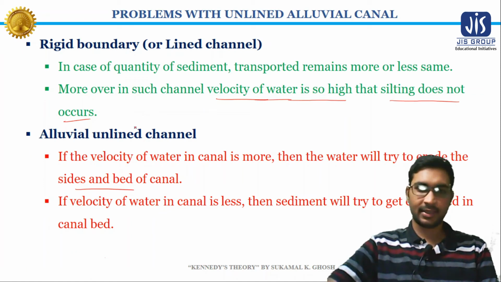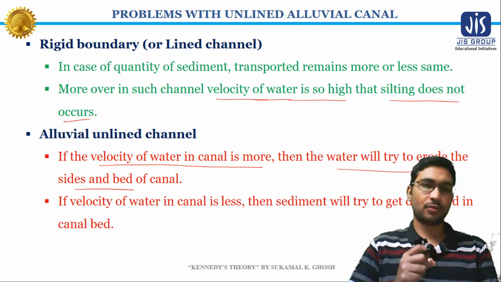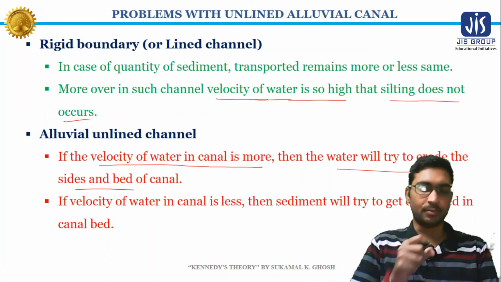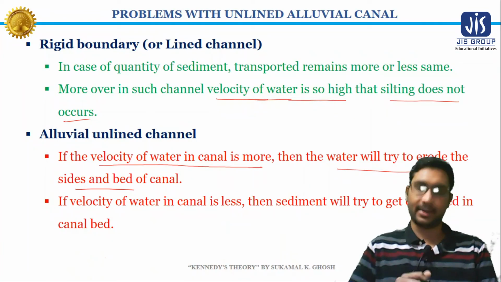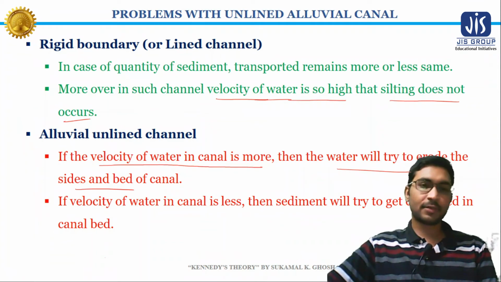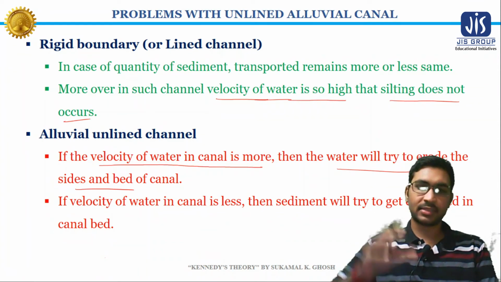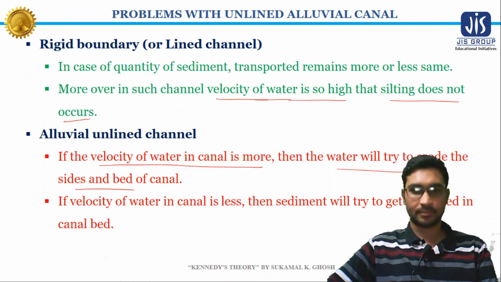Means the higher velocity will try to erode or scrub the side and bed surface of the canal. Now if you keep the velocity of water very less, then the problem of silting will occur.